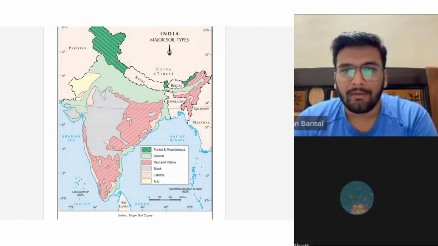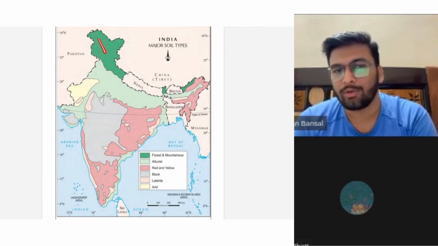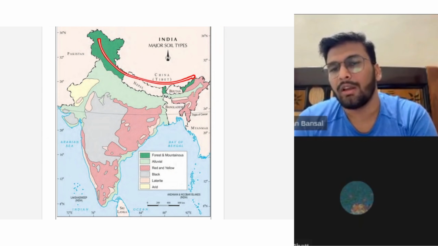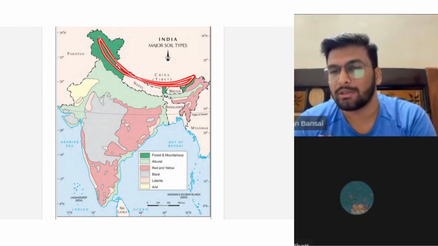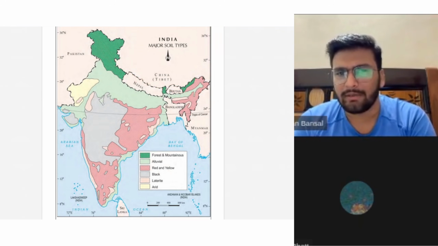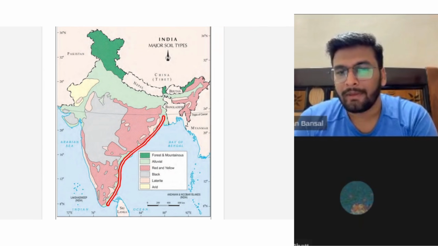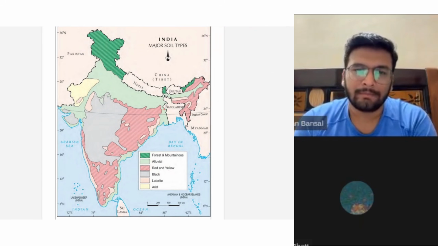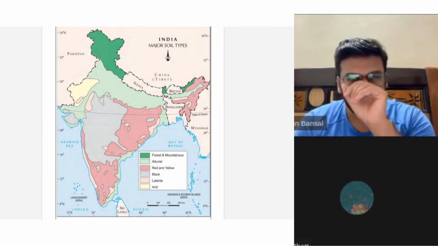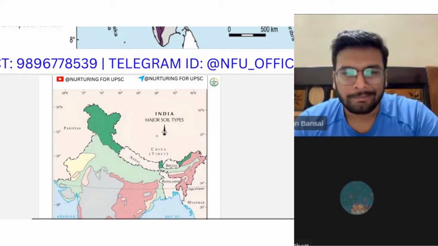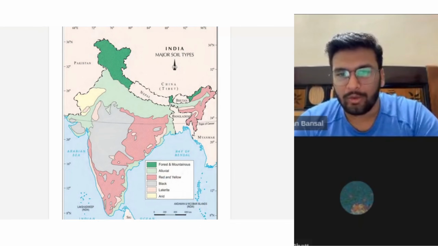Okay, and now why is this forest mountain soil? Now you can easily guess whether forest mountain soil will have humus or not, or what could be the properties of forest mountain soil. I guess this soil profile is covered. Basically, the fundamentals. And now why does this coast area have this alluvial soil? Because of delta formation. Everything is connected. If you conceptually understand the things, everything is connected. Okay.